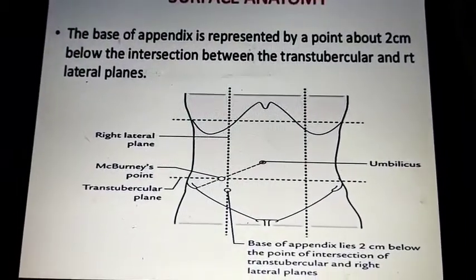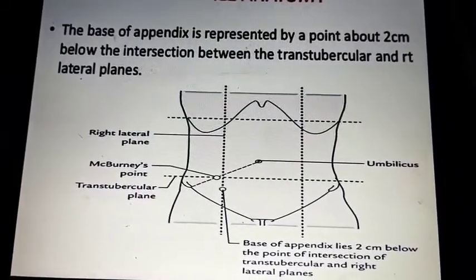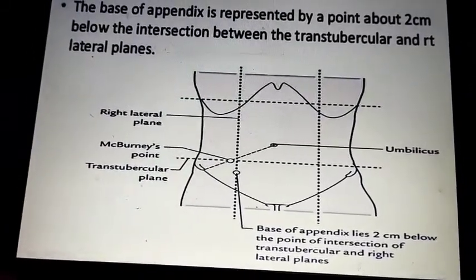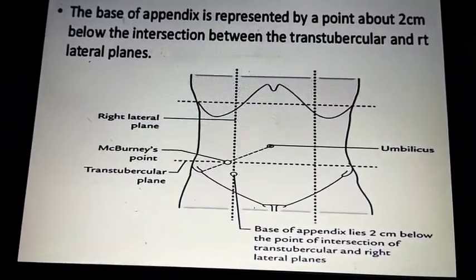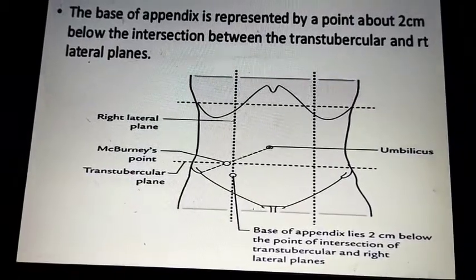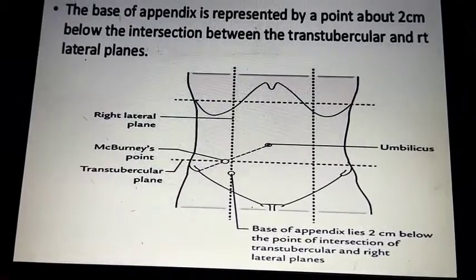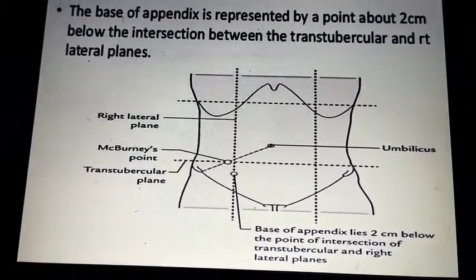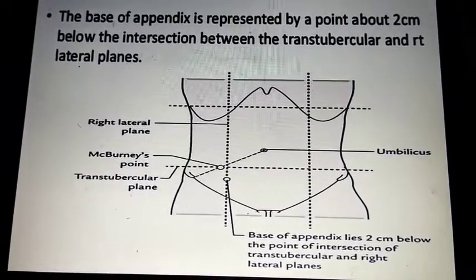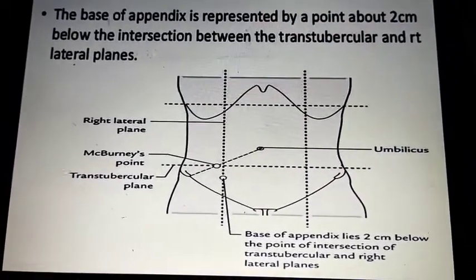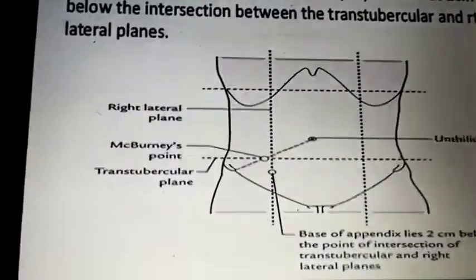Okay, another thing to identify the base of the appendix by surface anatomy: if you draw an imaginary line at the right lateral plane or right midclavicular plane and the transtubercular plane, then where they join, the point 2 centimeters below it is where the base of the appendix lies.